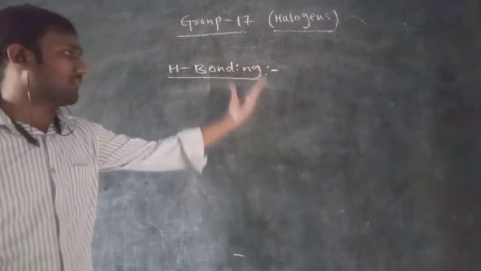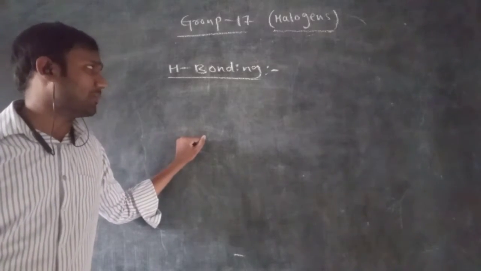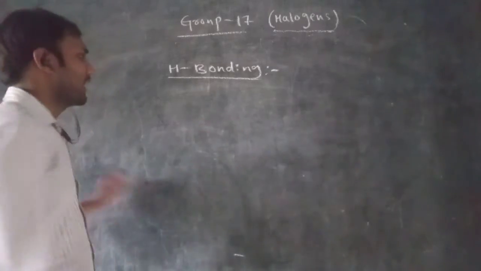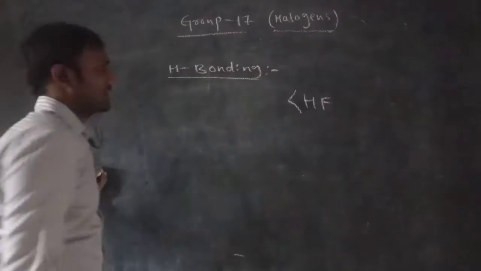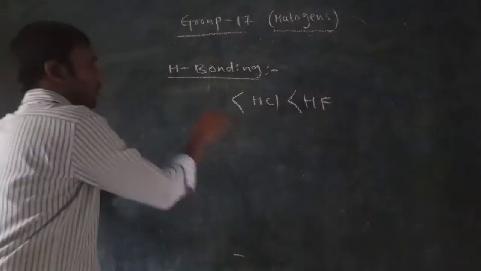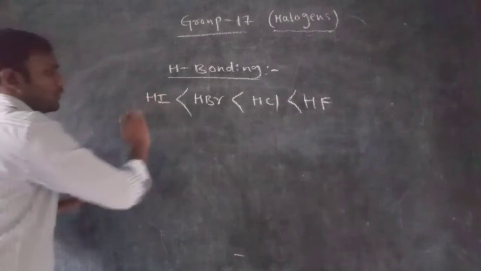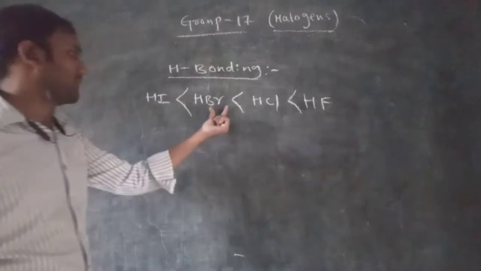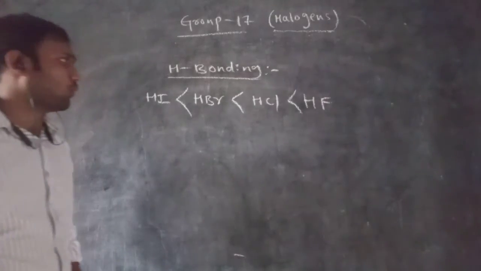Now we know that in the 17th group of elements, the highest electronegativity element is fluorine. So fluorine can make a strong hydrogen bond. So now the hydrogen bonding order: highest electronegativity is fluorine, so a strong hydrogen bond will be formed in hydrogen fluoride. Next is hydrogen chloride, next hydrogen bromide, and next hydrogen iodide. This is the hydrogen bonding in the 17th group of elements, right?